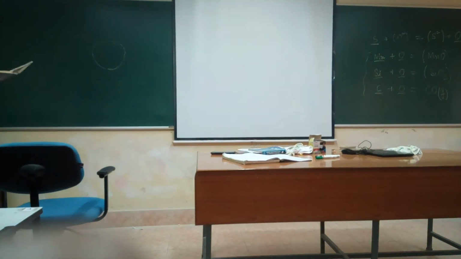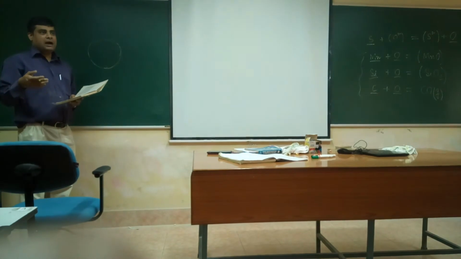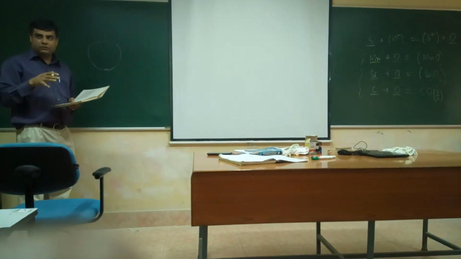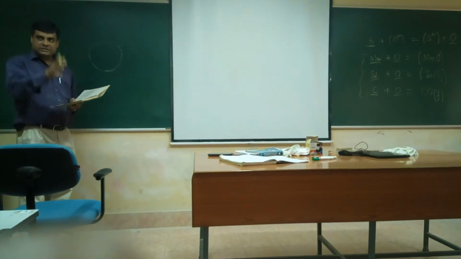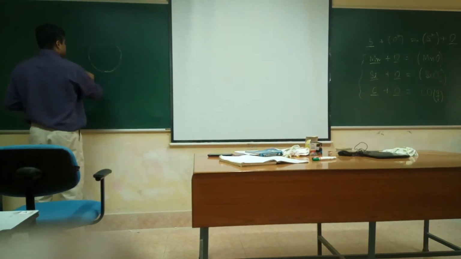So after a certain time of reaction of the reducing gas like hydrogen or carbon monoxide with this Fe2O3, if you cut a cross section you see a layered structure.